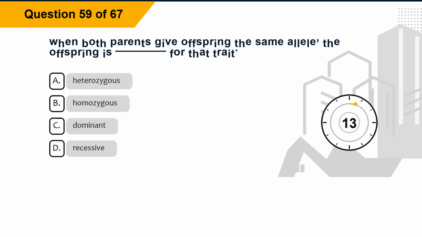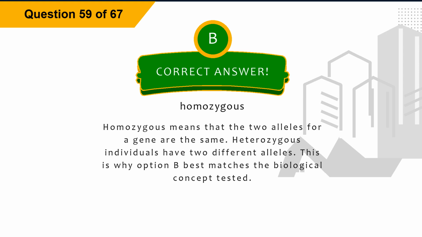Question 59. When both parents give offspring the same allele, the offspring is blank for that trait. Option A, heterozygous. Option B, homozygous. Option C, dominant. Option D, recessive. The correct answer is option B, homozygous. Explanation: homozygous means that the two alleles for a gene are the same. Heterozygous individuals have two different alleles. This is why option B best matches the biological concept tested.